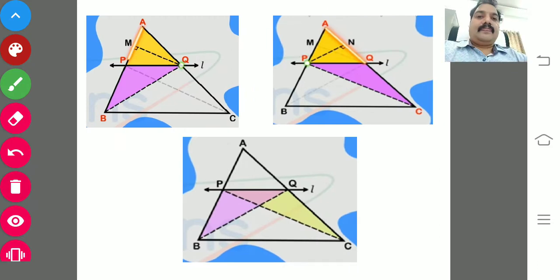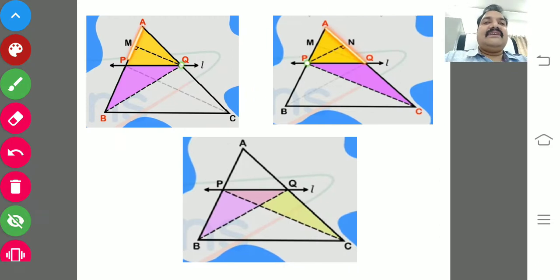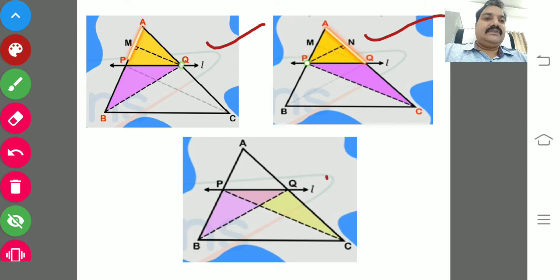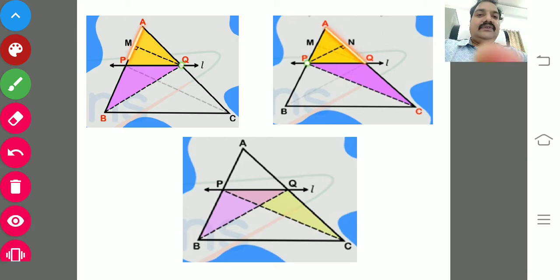So with the prerequisite knowledge, here you have to write something. Here three pictures are there, 1, 2, 3. First of all, we would like to talk about the first picture. If you observe the first picture, zoom it.